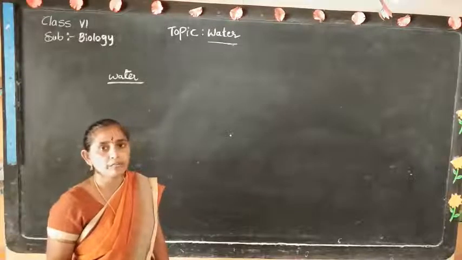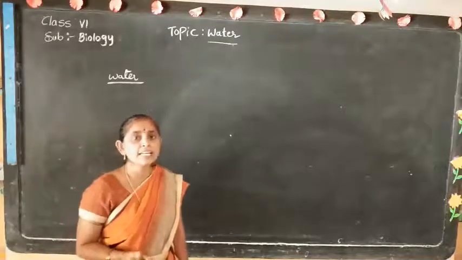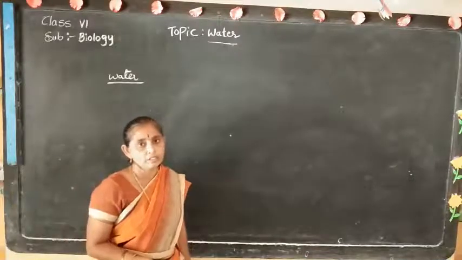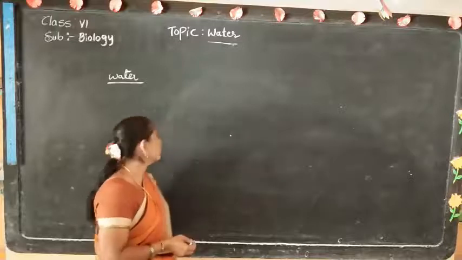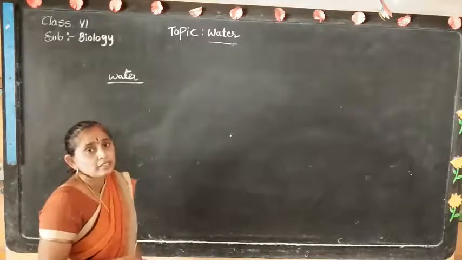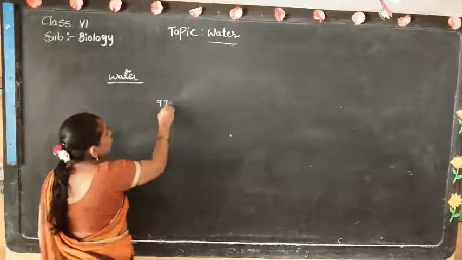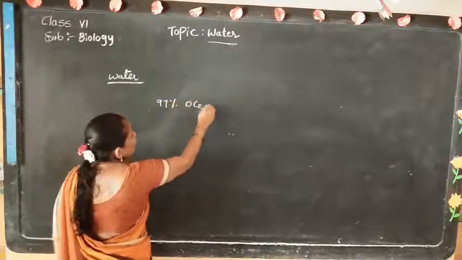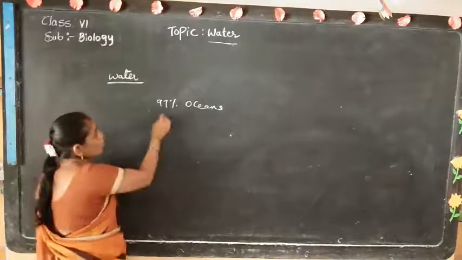Water is very important for the digestion of food materials, for sending wastes out of our body, and it maintains body temperature. Out of 100% of water, 90% is present in the oceans.